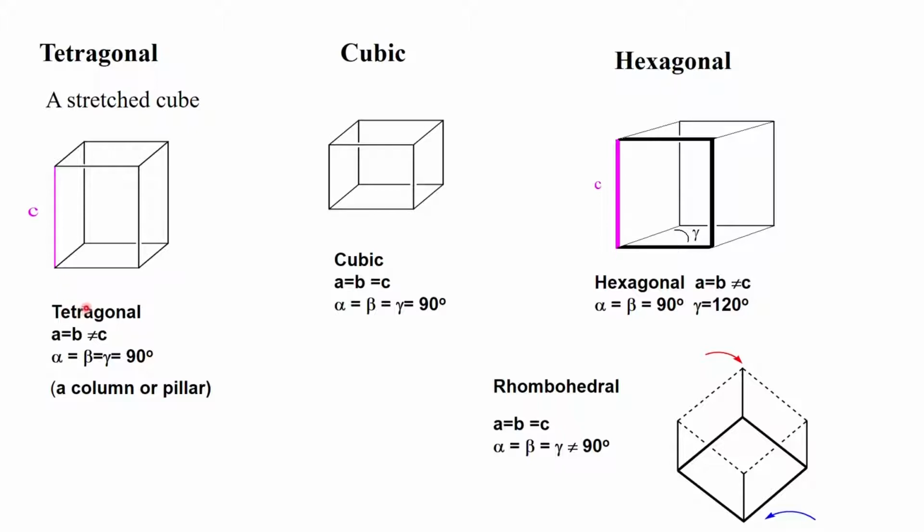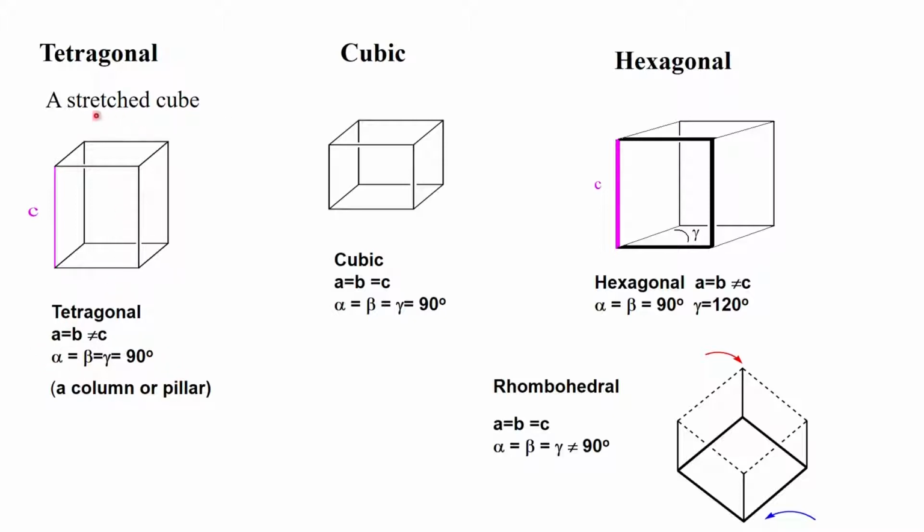The 4-fold rotation will ensure certain conditions on the type of regular box we can have. It is like a column or a pillar. The base will be a square, so A is equal to B, and the third direction, about which we have the 4-fold symmetry, need not be equal to A and B. So the presence of the 4-fold symmetry introduces the concept that A should be equal to B. Whenever we have a square lattice, as we have already seen, A is equal to B and not equal to C in this direction, and alpha, beta, gamma are 90 degrees with respect to each other.